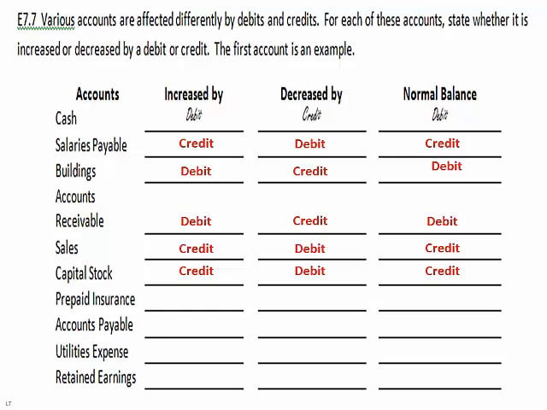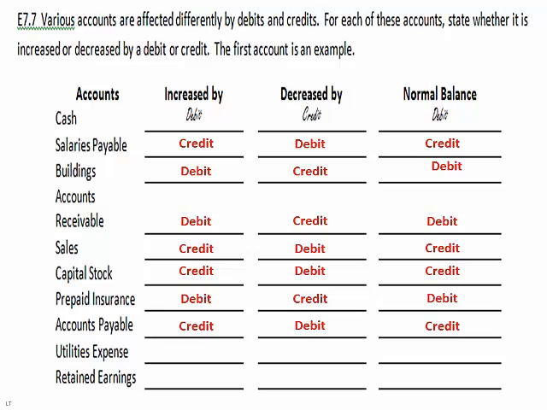Prepaid insurance is an asset account located on the left-hand side of the equation, therefore a debit entry will increase it. Credit will decrease it, and normal balance will be debit. Accounts payable is a liability account on the right-hand side of the equation, therefore a credit will be the increase side, decreased by a debit, and normal balance will be a credit.